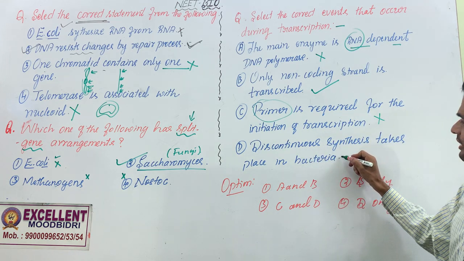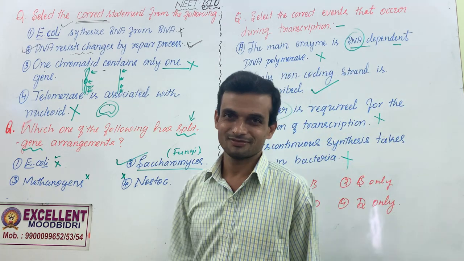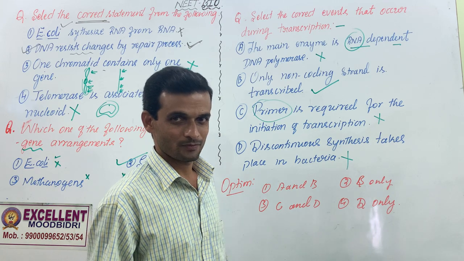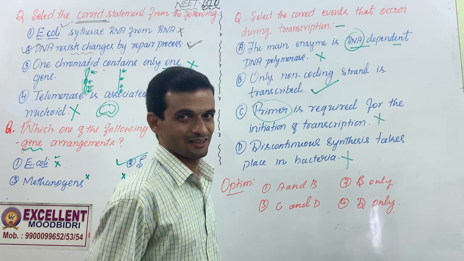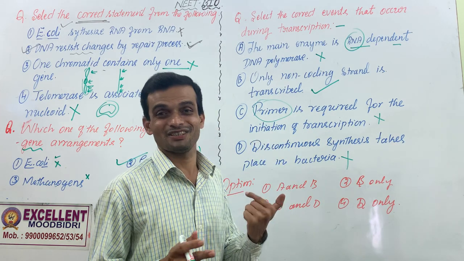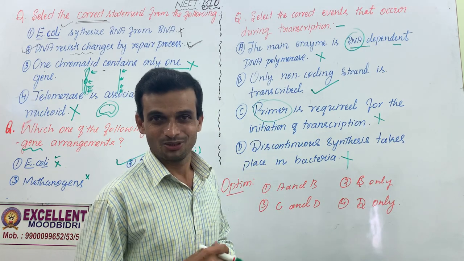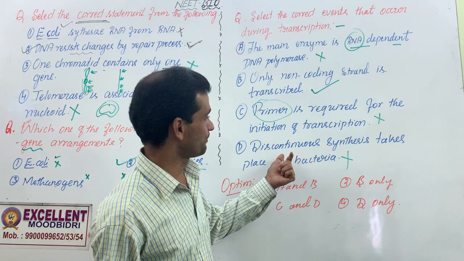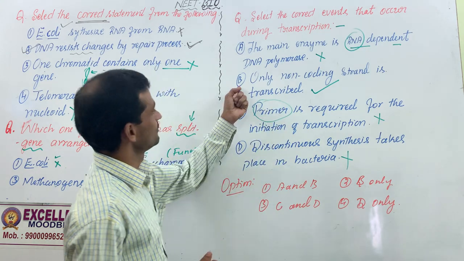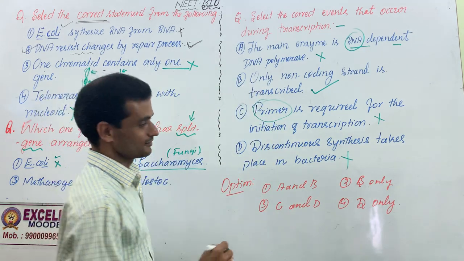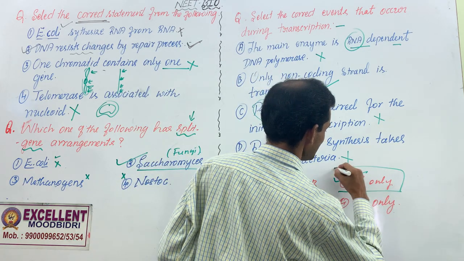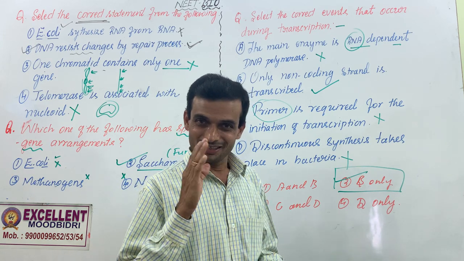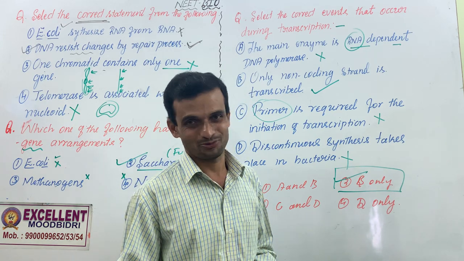Discontinuous synthesis takes place in bacteria. Wrong. Here it is continuous only, whether it is bacteria or anything. Continuous process. Can't be a discontinuous process. No Okazaki fragments. We come across this discontinuous process in DNA replication. Do you remember leading strand, lagging strand? So this can be a correct event in the DNA replication process. And then we got only one statement. The answer is this. Okay, students. So go through the NCERT carefully and think of this kind of questions. Bye.